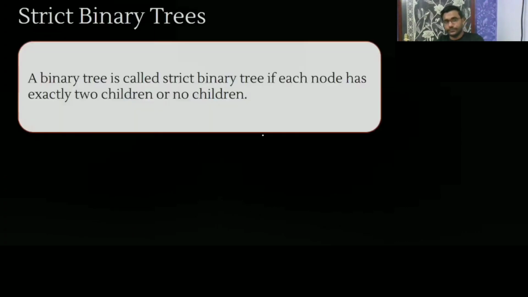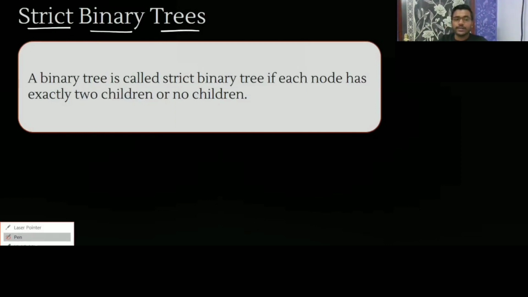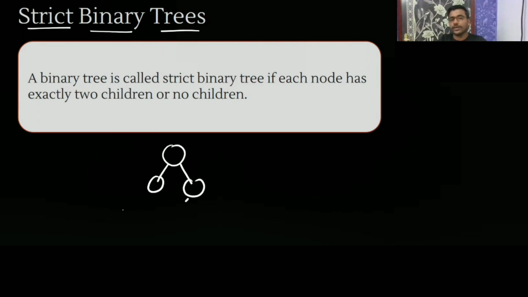Now, a strict binary tree, which is also in our syllabus. A binary tree is called a strict binary tree if each node has exactly two children or no children. It means that a node will have either two children or no children, like this. It will not have one child. It is having no children, it is having two children.